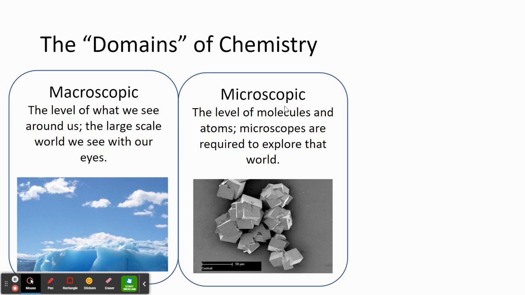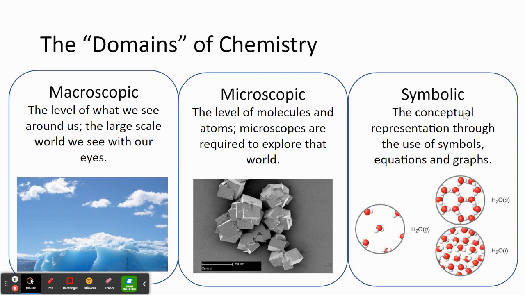The microscopic domain of chemistry is at the level of molecules and atoms. Microscopes are required to explore the microscopic domain of chemistry. And our third domain is the symbolic domain. Here, we're using conceptual representations through symbols, equations, and graphs.